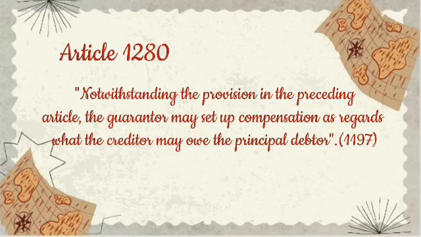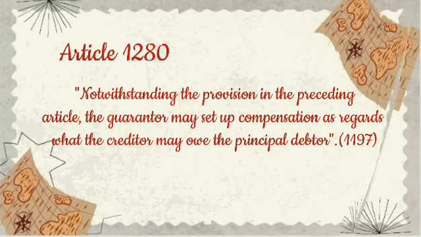Although the guarantor is only subsidiarily, not principally bound, he is given the right to set up compensation. The reason is that the extinguishment of the principal obligation as a consequence of compensation carries with it the accessory obligations such as guarantee.